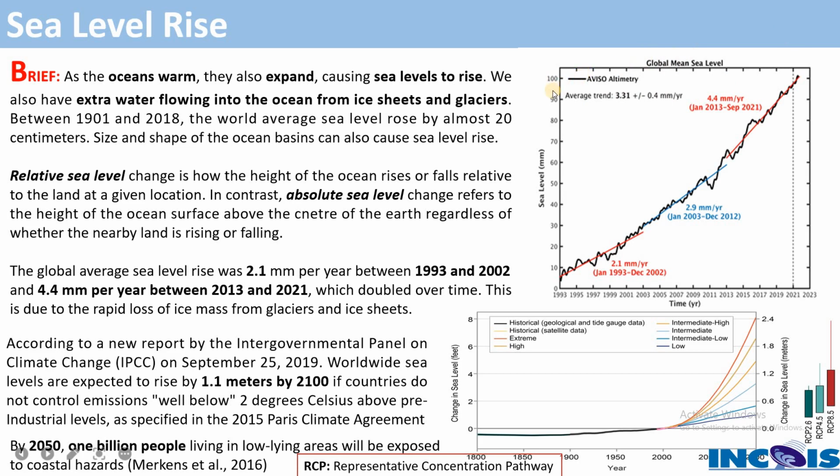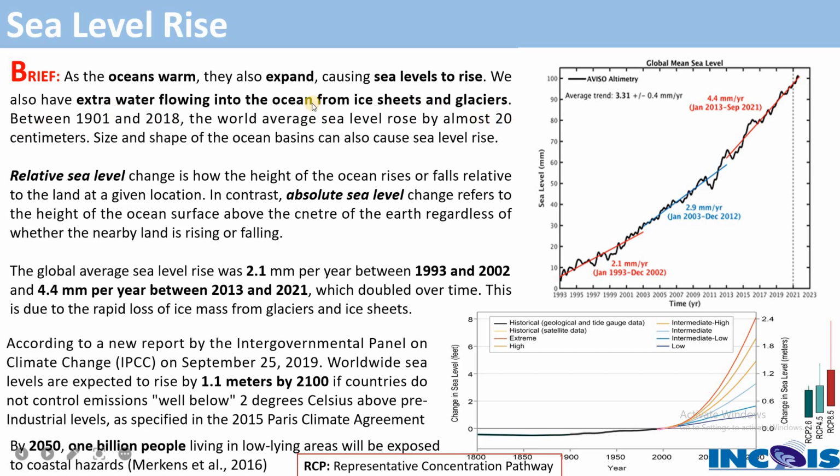But not the sea ice, because sea ice is itself ice within the ocean. So when the sea ice melts, it doesn't cause much change in the sea level, rise or fall, right? Because the sea ice is itself in the ocean only. It doesn't add or remove any water from the sea itself. If you see between 1901 and 2018, the global average sea level rose by almost 20 centimeters.